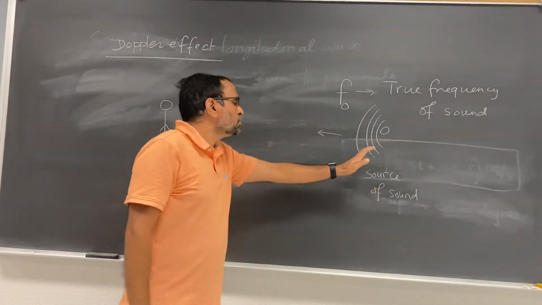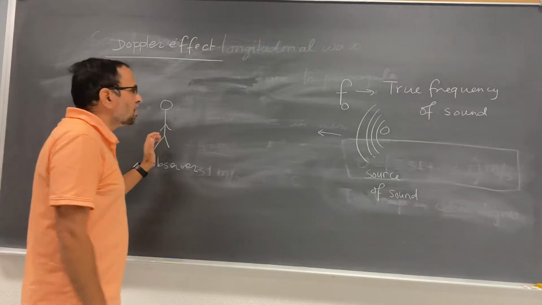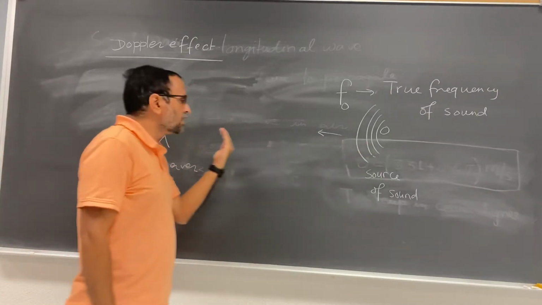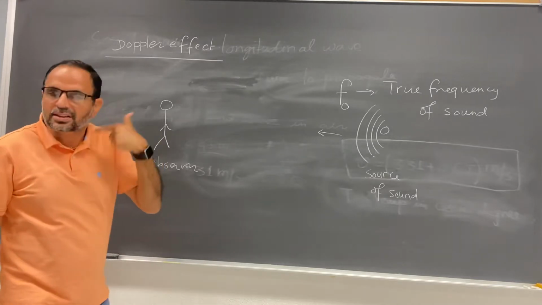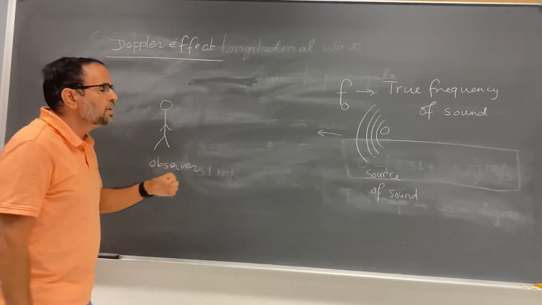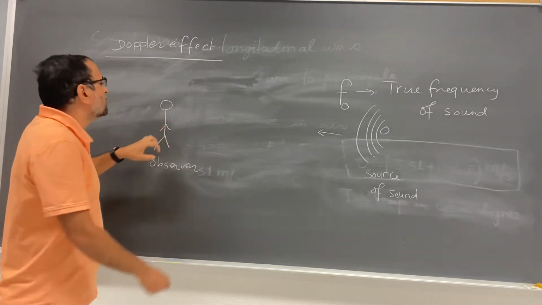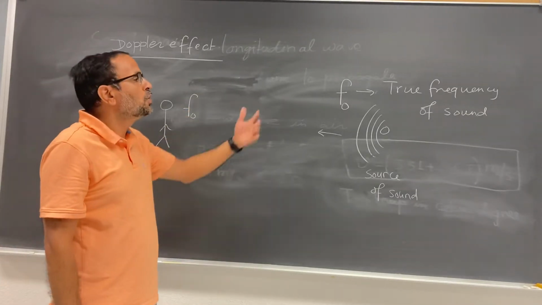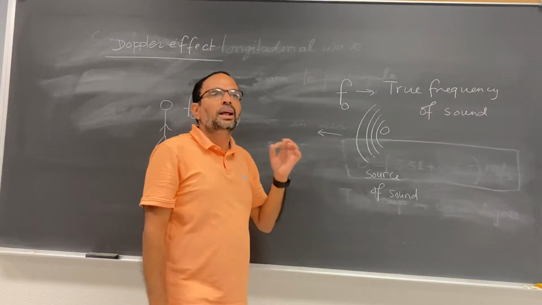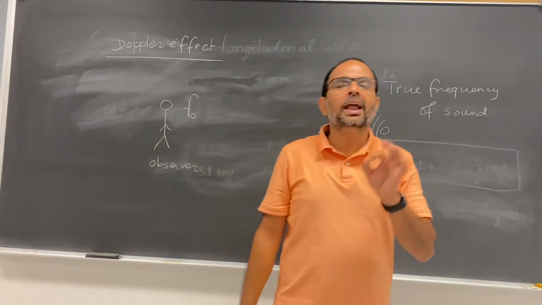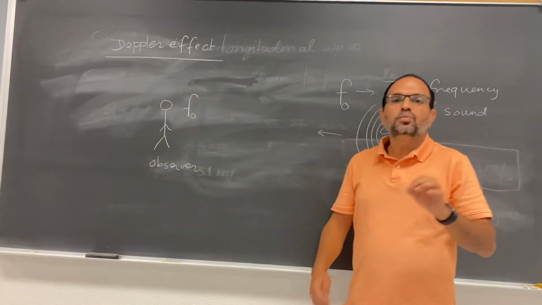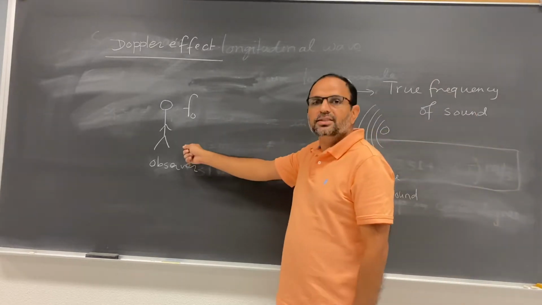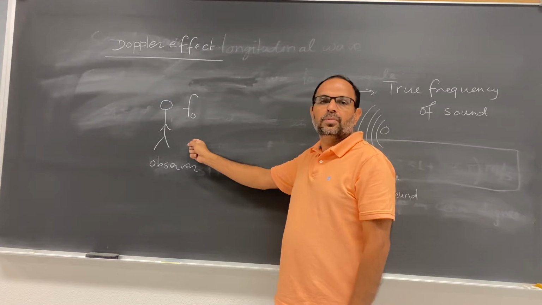If the source of sound and observer are at rest, the sound is coming from here, and this observer hears the sound wave, and the frequency heard by this observer is the same as f0, no change, same frequency. We call this the true frequency. Again, if the observer and the source of sound both are at rest, the observer hears the true frequency.